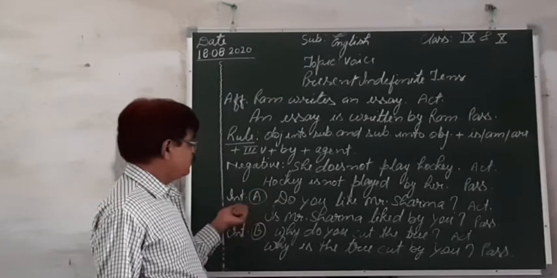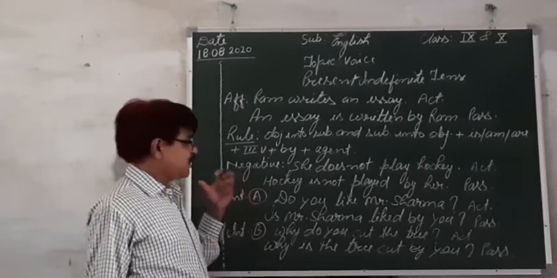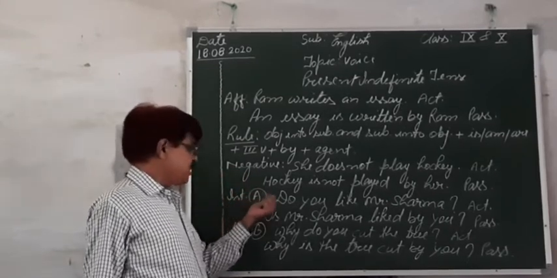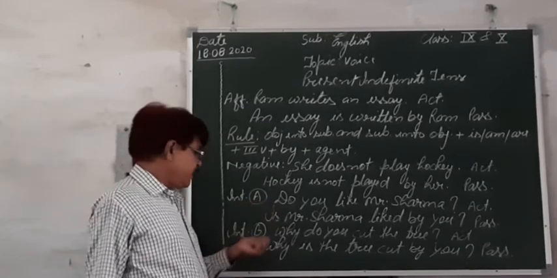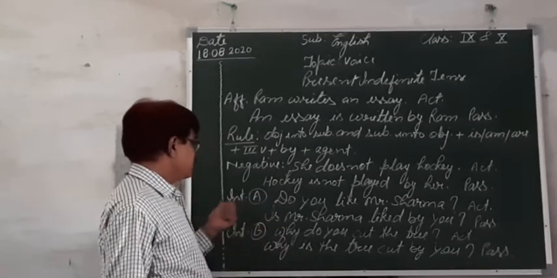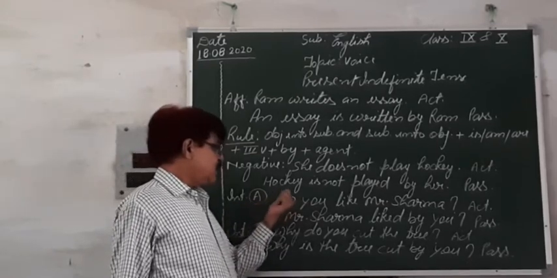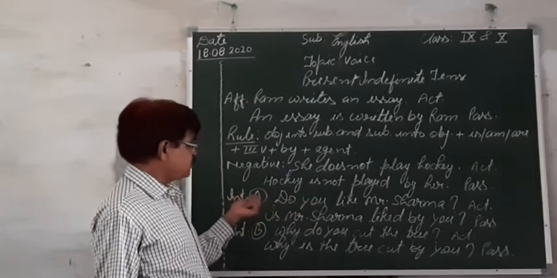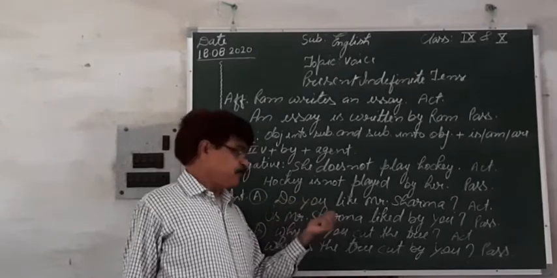And now, as we studied in the study of tense, the same thing is there as interrogative A and interrogative B. So first of all, let's learn how to change the sentences of active into passive of interrogative A.